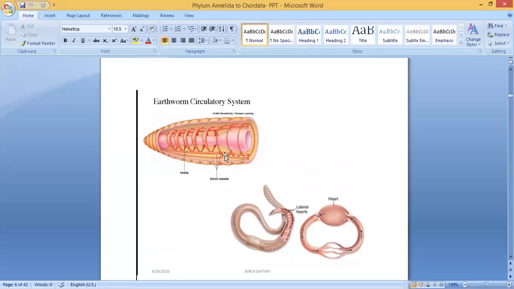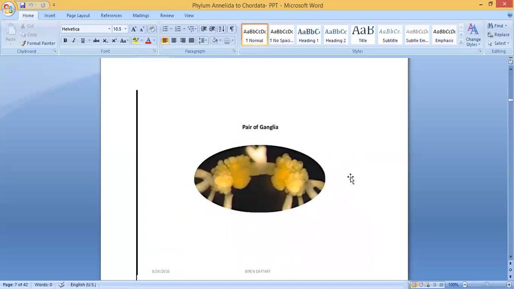These are the blood vessels. You can see here blood vessels. So this is the heart structure. These are nerves, we told there are nerve rings and nerve cord. This is a pair of ganglia. This is one pair of ganglia.